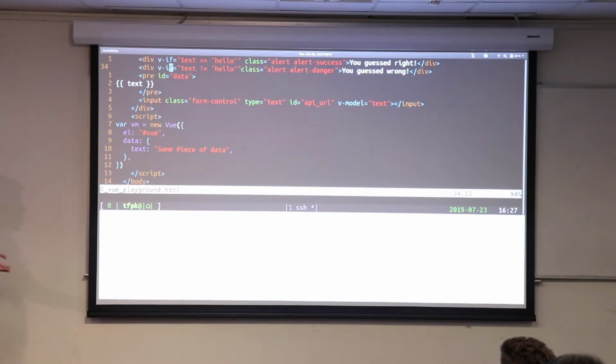Is anyone feeling confused or wants me to go over anything? Because this is effectively like learning a new programming language. And in fact, if you haven't seen JavaScript before, it is learning a new programming language. But Vue is pretty simple to pick up on because it has all of these things that we're already used to. We're already used to if statements. We're already used to saying, I want this thing to be equal to this variable.